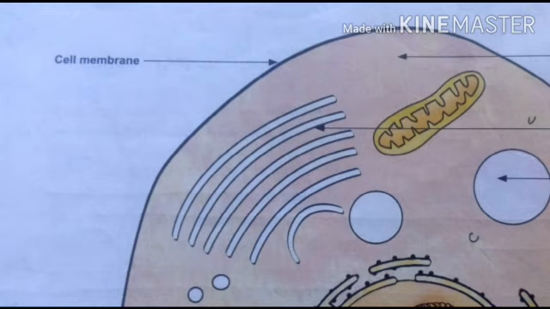The cell membrane is porous and allows materials to move in and out of the cell, as you have a gate in your house which allows you to move inside or outside of your house. Similarly, the cell membrane allows different kinds of materials to move inside and outside of the cell.